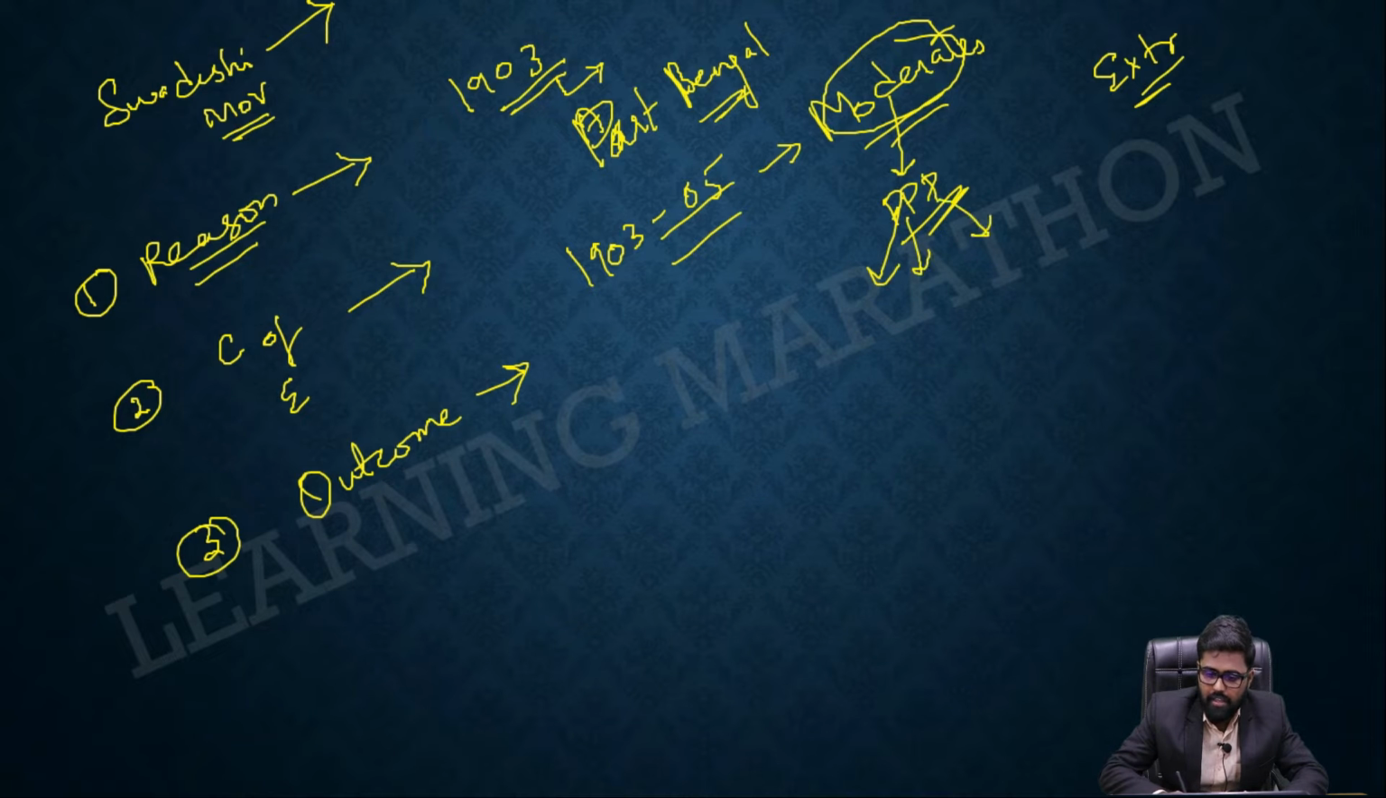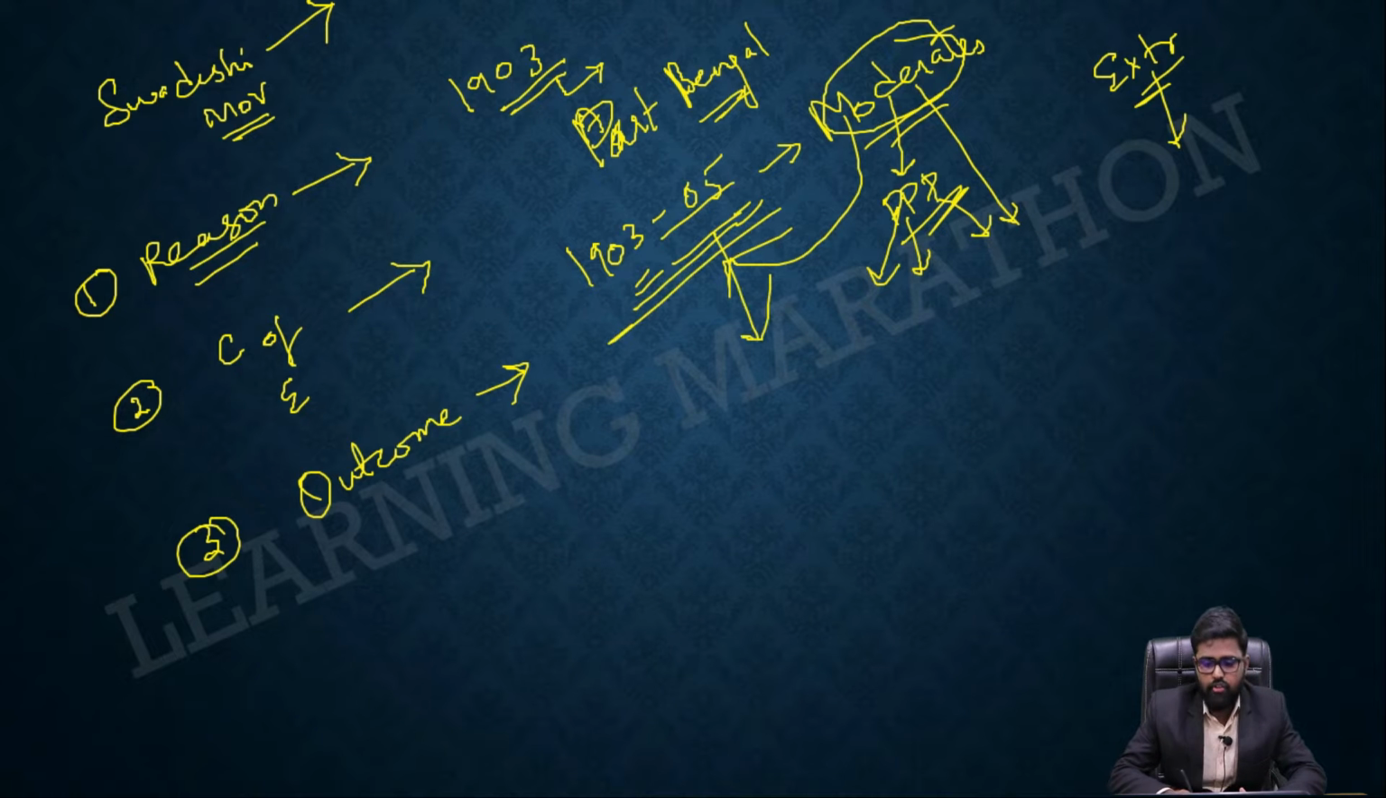What is the PPP model? Prayer, plea and petition. They just go and approach the government. They will write in newspapers, they will approach the British government in London itself. They will write petitions, they will request, and they will not organize a mass movement. So those are moderates and these are extremists. From 1903 to 1905, the moderates were in the majority, so it was a moderate led movement.